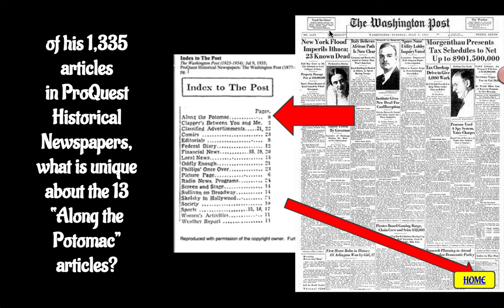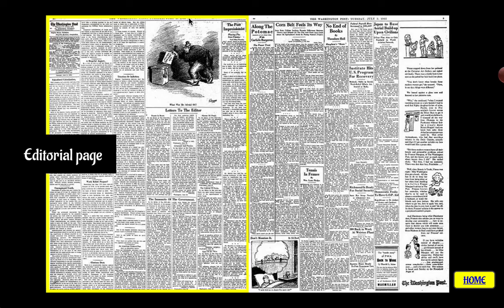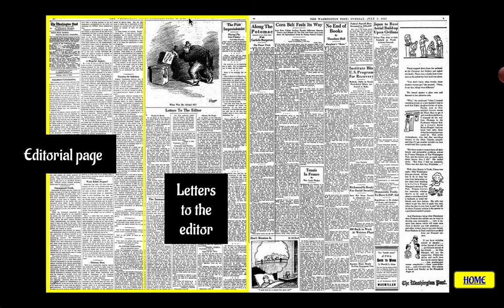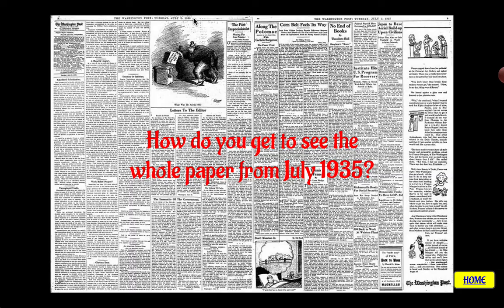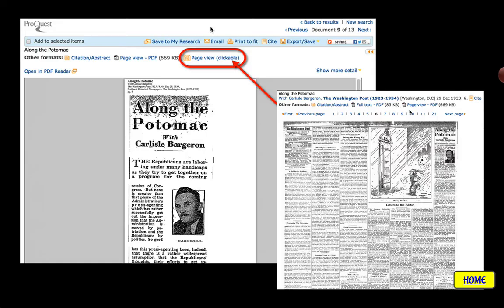What's unique about those 13 articles is that they are indexed all on their own in the Washington Post index, which is on the front page. They don't appear on the editorial page, nor in the letters to the editor, but they do appear on the op-ed page. You might be wondering how we got to see the whole newspaper from 1935. That is an option in ProQuest Historical Newspapers that you should keep in mind, because you get to see ads and cartoons and all kinds of other good stuff.